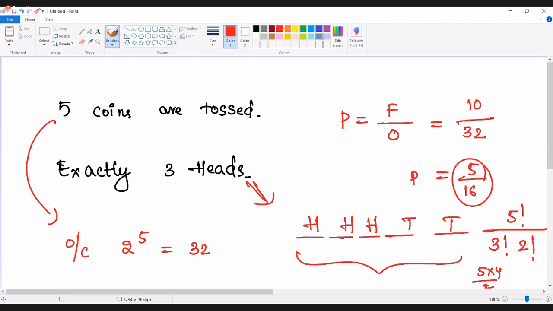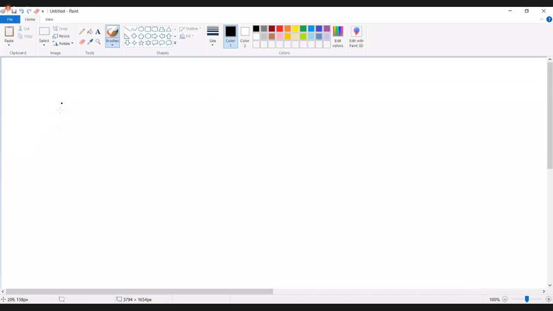Similarly, we can also look at questions related to dice problems. When you are solving problems related to dice, if you are throwing one dice, how many outcomes are we going to get? You are going to get 6 outcomes, right? What are those?